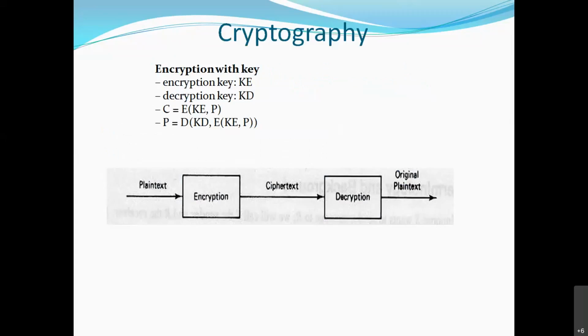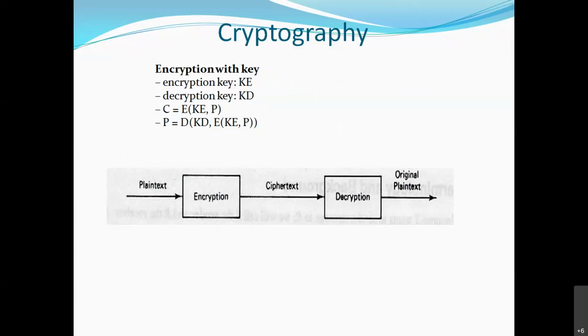Can I explain? Okay, one more time I explain. Just see line by line. KE, what do you understand by KE? That is the key used for encryption. And you can choose these names or nomenclature suitable to your terms, right? KE is what? Encryption key. KD is what? Decryption key.